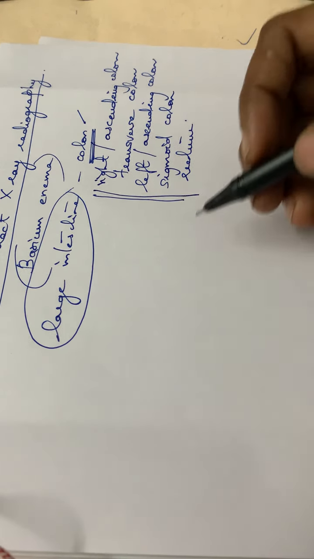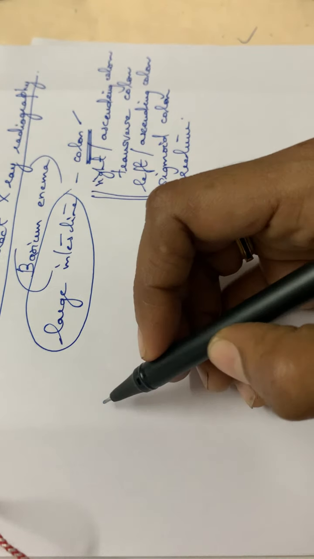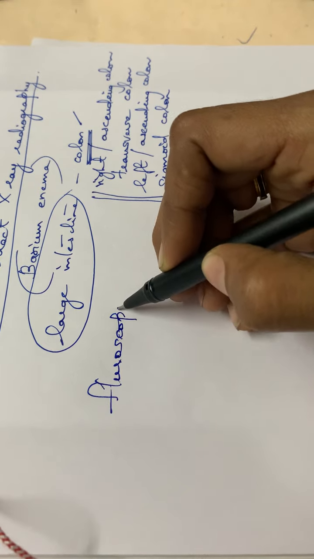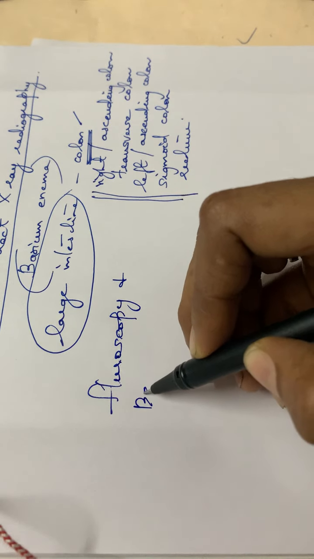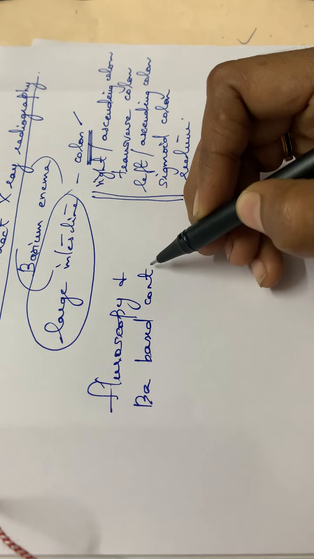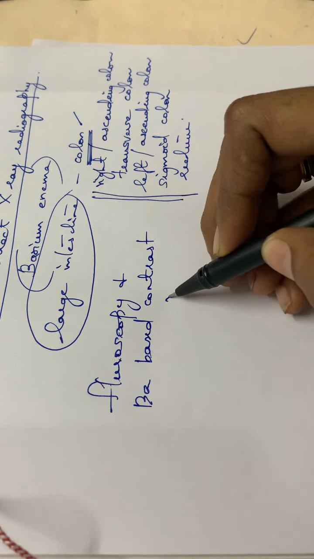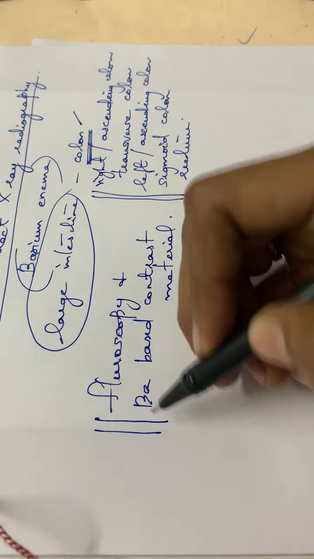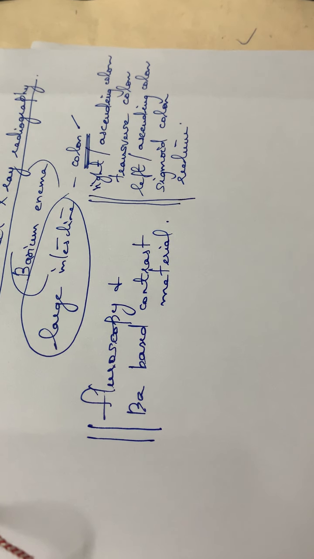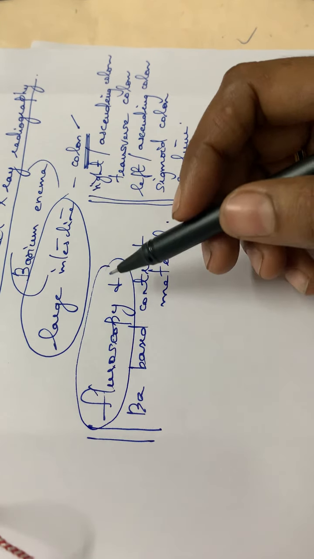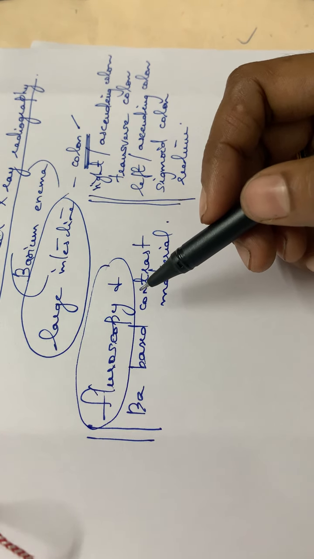Here also, this lower GI uses fluoroscopy, just like in the case of upper GI. It uses fluoroscopy and barium based contrast material, so that by using fluoroscopy we can see the movement of the internal organs.